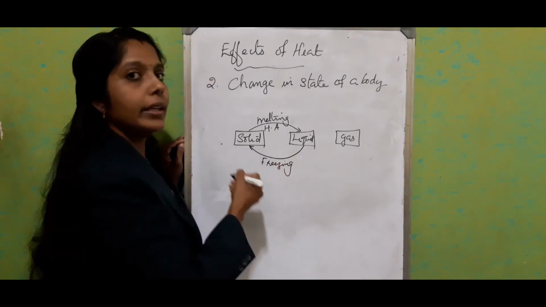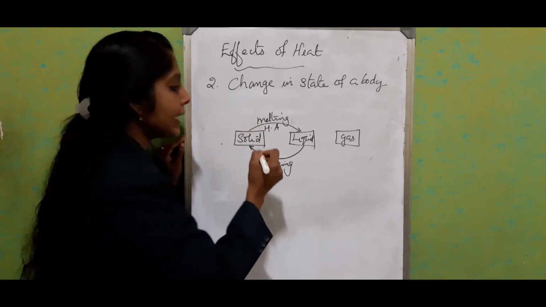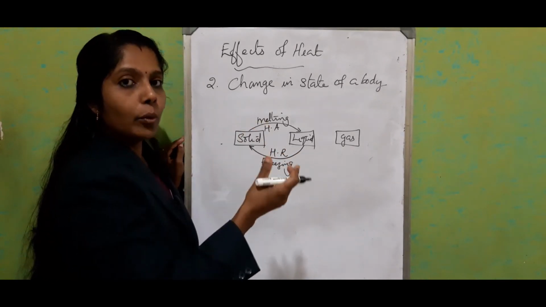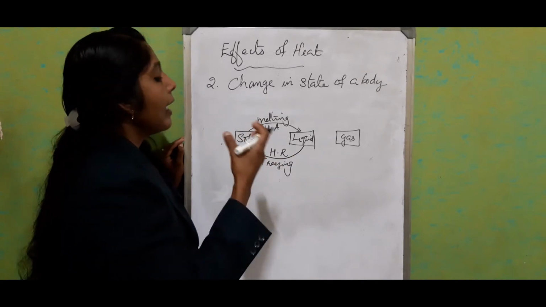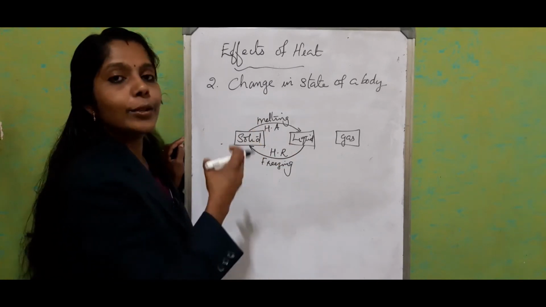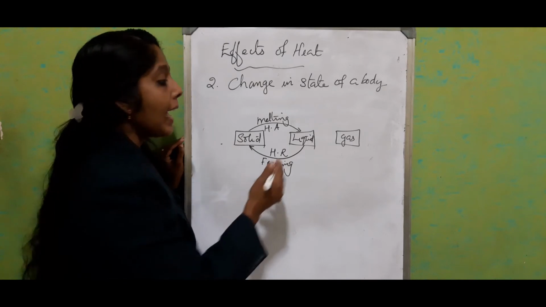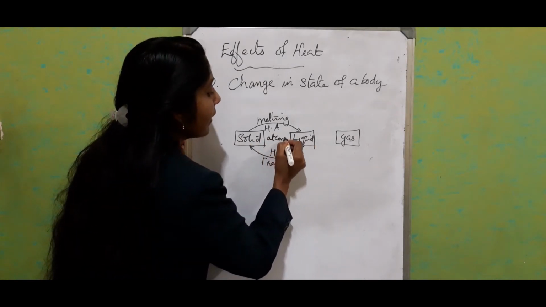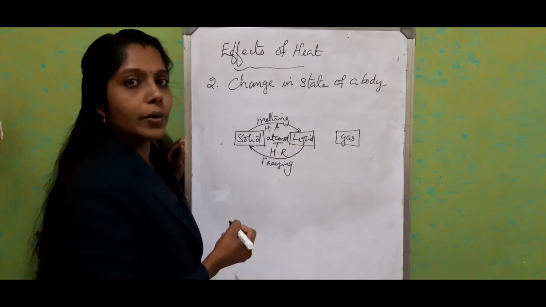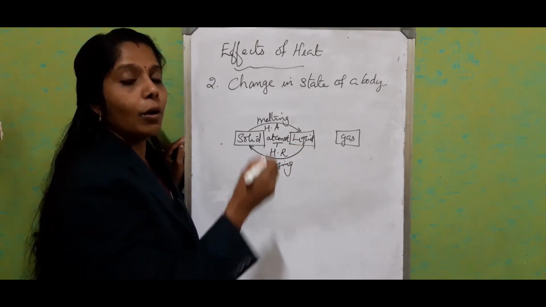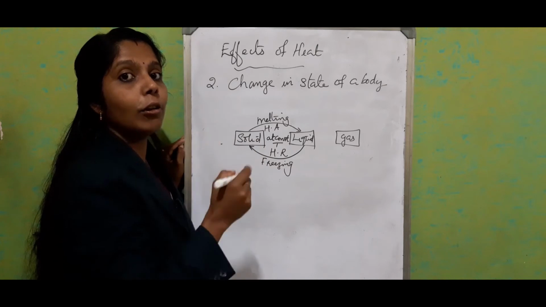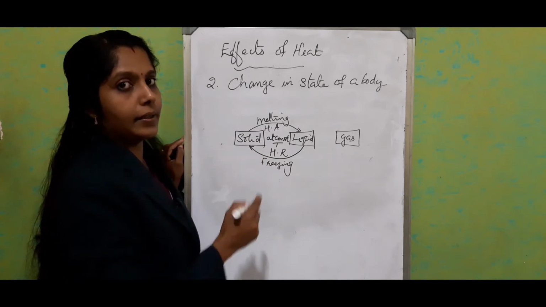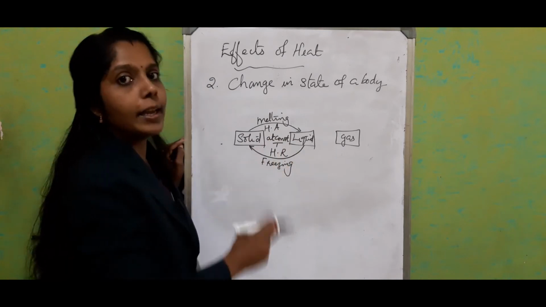And during that time, what happens? Heat energy is rejected. When the body rejects heat energy and changes from liquid state to solid state, it is known as freezing. And this happens at a constant temperature. All these processes happen at constant temperature, or without lowering the temperature. That word is very, very important.